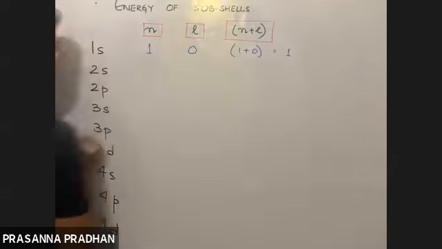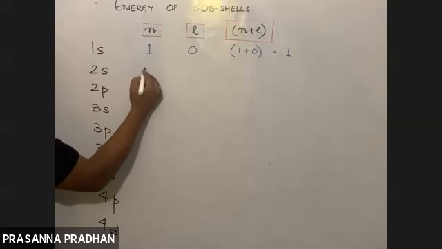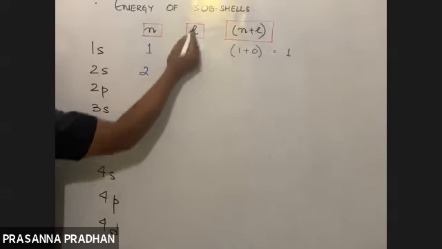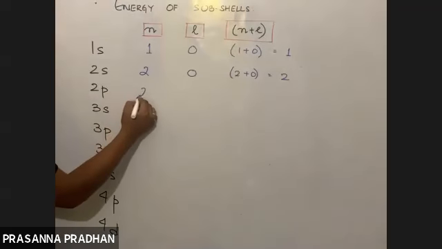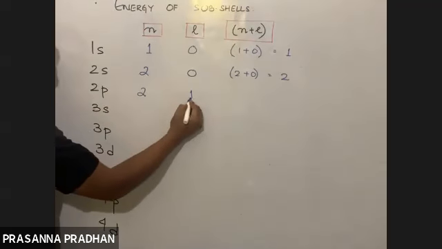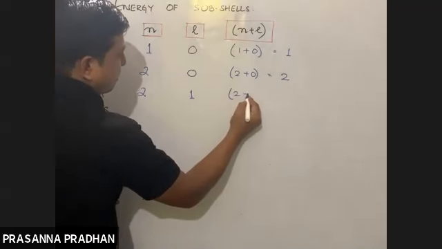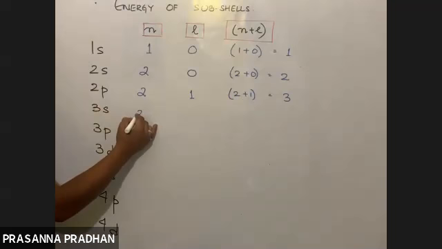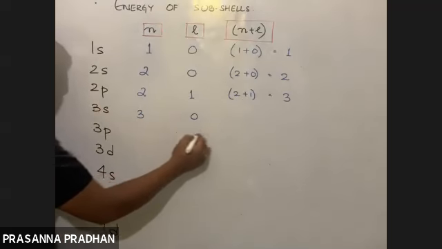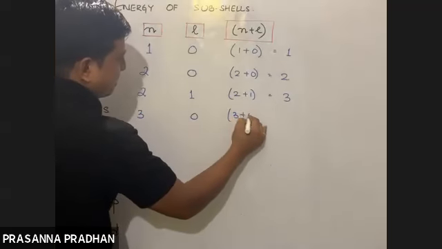I'm going to write in this way. 2s, the n value is 2. s means again l equals 0. So 2 plus 0, again it is equal to 2. 2p, n is 2, l for p means 1, so 2 plus 1 equals 3. Fine. 3s, n is 3, l is 0, 3 plus 0 equals 3.